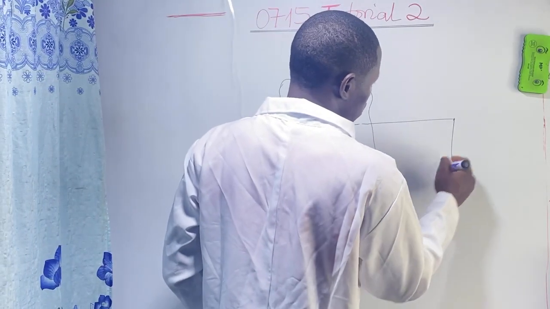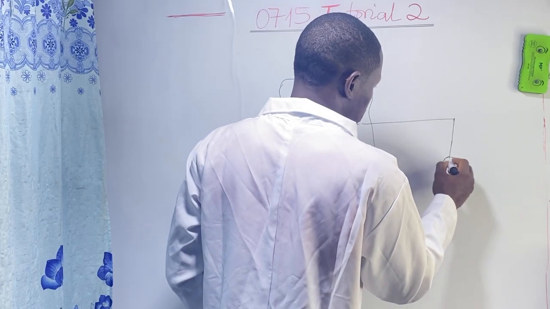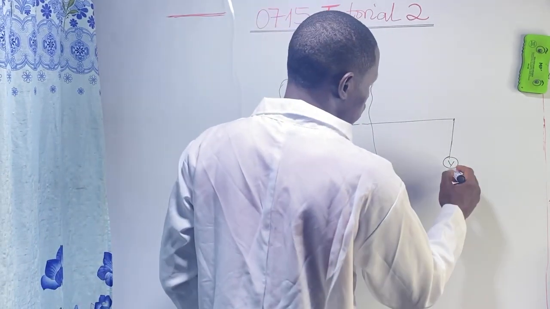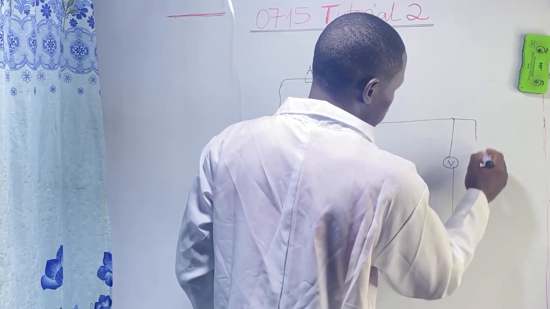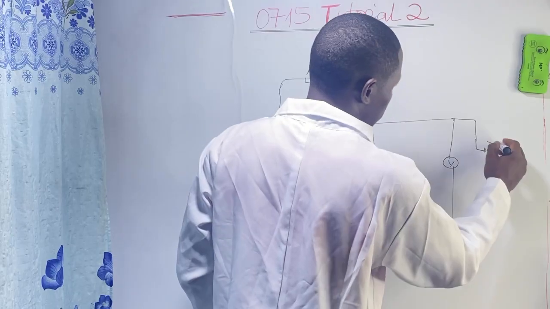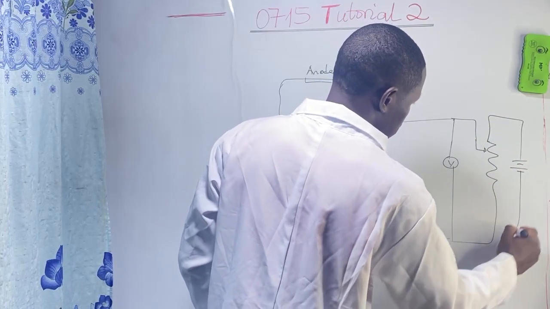Then here we shall also have a potentiometer that will enable us to measure voltages. The potentiometer is going to be used to generate a PD.